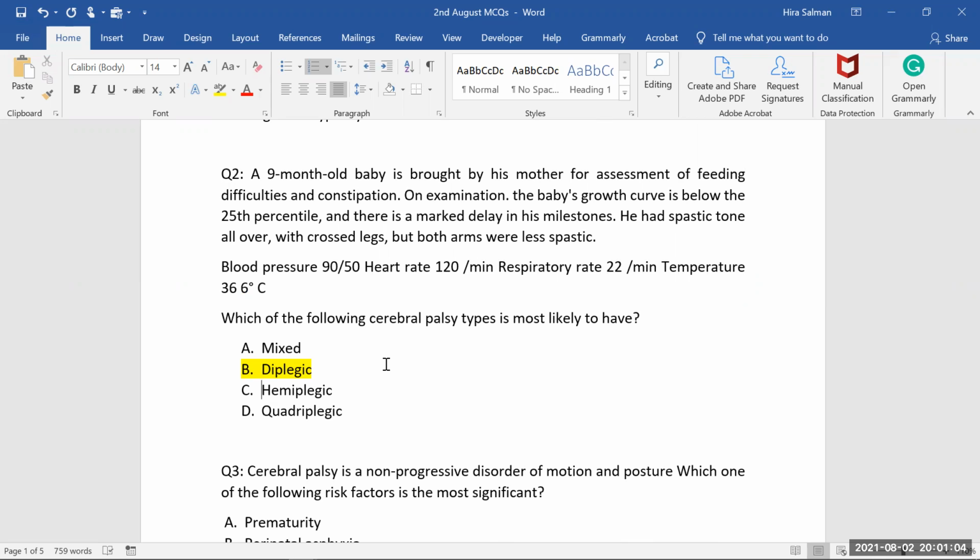If only one limb is involved, in hemiplegic, one side. In hemiplegia, it's one side, like right arm and right lower limb, or maybe left arm and left lower limb. So that is one side of the body. So if one side of the body is involved, that's called hemiplegia. If all 4, quadriplegia. If only upper limbs or only lower limbs, diplegia. Or mixed means 1 upper limb and 1 lower limb of any side.